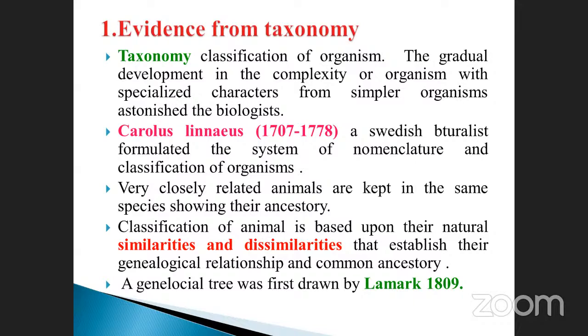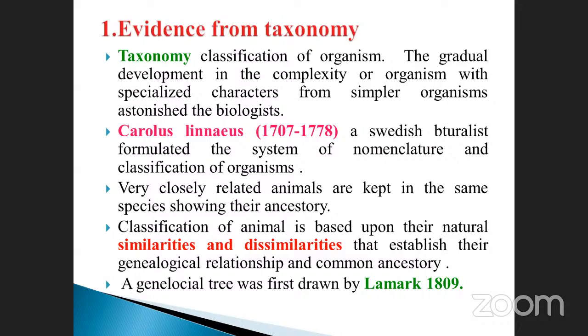Binomial nomenclature you already know, isn't it? It consists of two names or two words: the first name is the genus, the second name is the species. See here, Carolus Linnaeus was a naturalist who formulated the system of nomenclature and classification of organisms. Very closely related animals are kept in the same species, showing their ancestry. Ancestry means the old one, otherwise called the parental one.